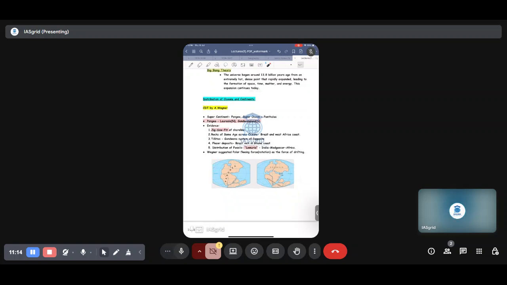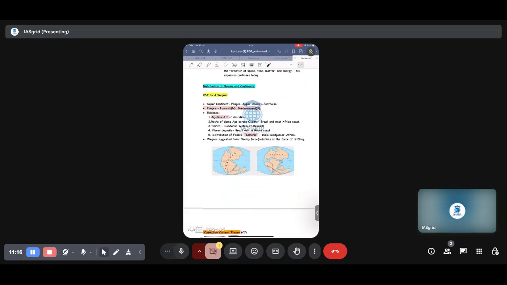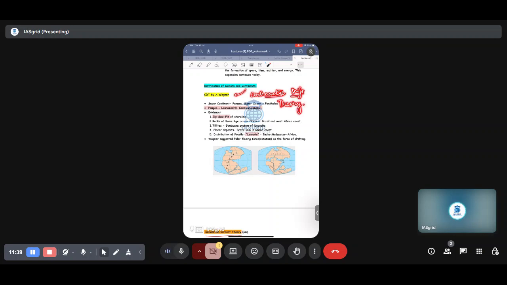Let's start off then. The topic is distribution of oceans and continents. These are the multiple hypotheses and theories which have been given. Distribution of ocean and earth can be understood by the continental drift theory. If you are good at word breakdown, you will yourself understand what this word actually means.